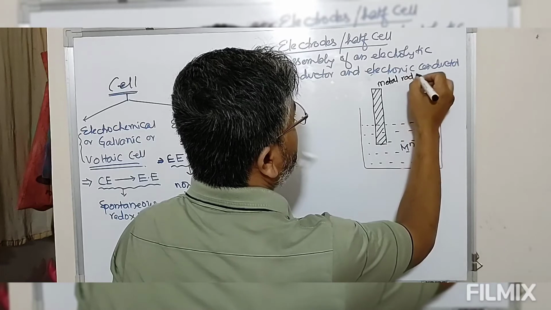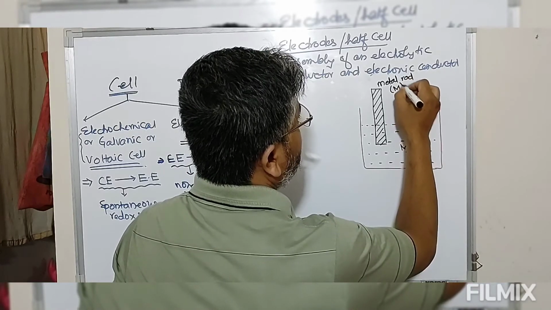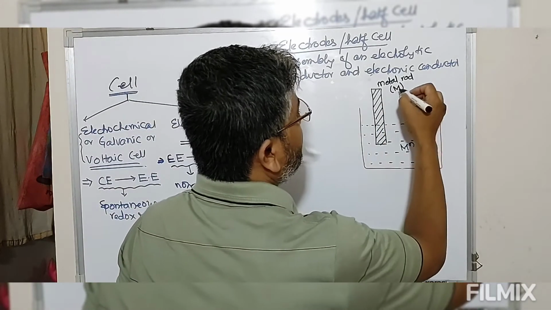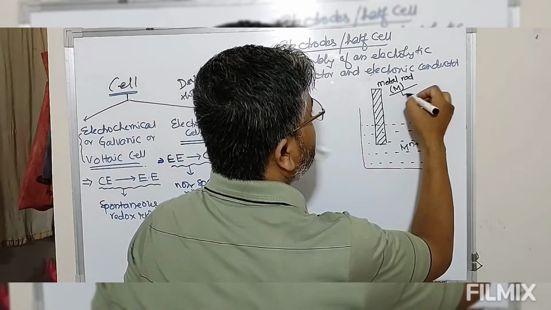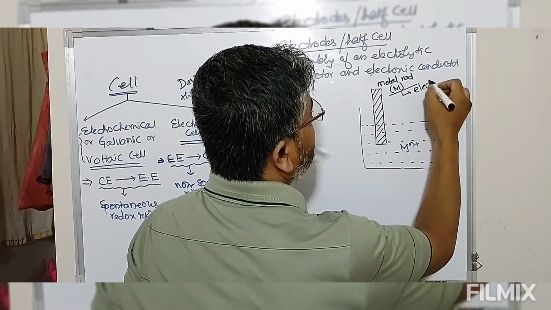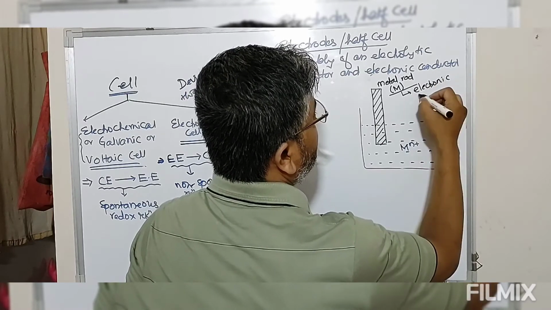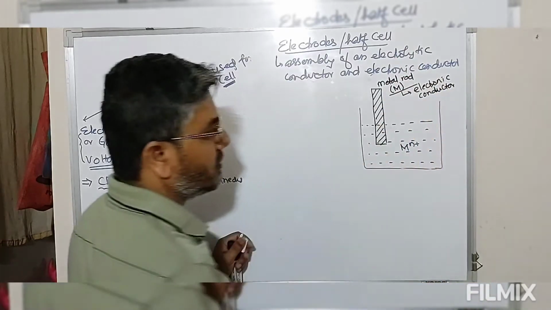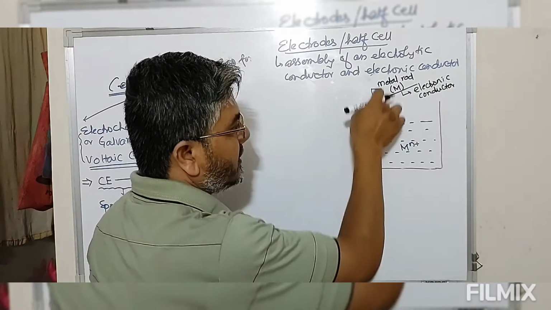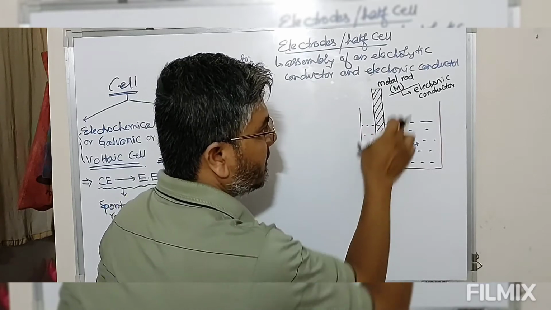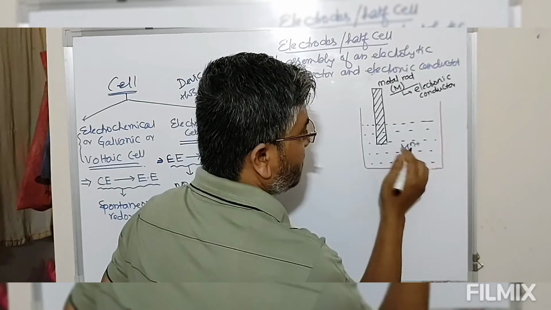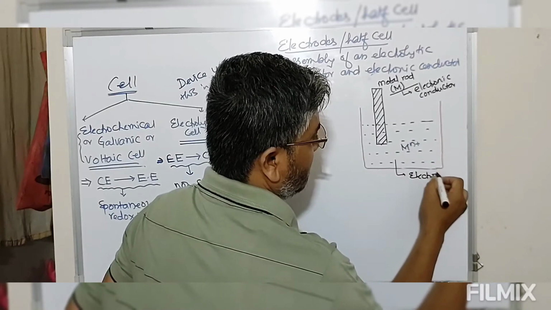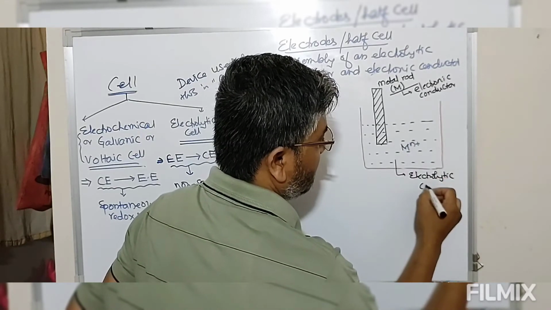This metal rod, that is solid metal, is what you call the electronic conductor. This electronic conductor is dipped in a solution of its salt, and this solution is known as the electrolytic conductor.